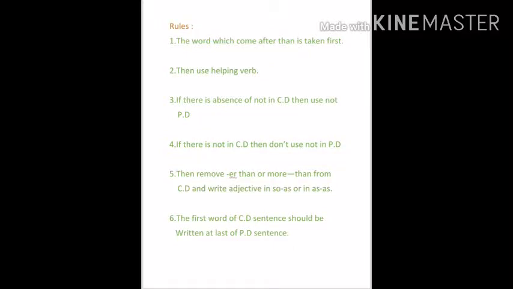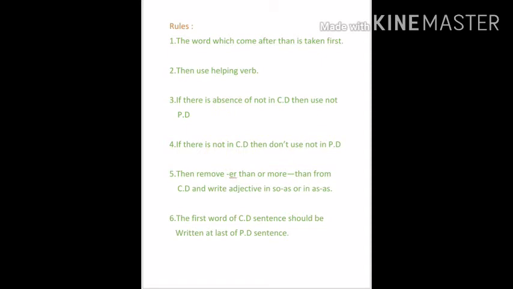Rules for changing degree are as follows. Number first, the word which comes after than is taken first. Number second, then use the helping verb. Number third, if there is an absence of not in the comparative degree, then use not in positive degree. Number fourth, if there is not in the comparative degree, then don't use not in positive degree.